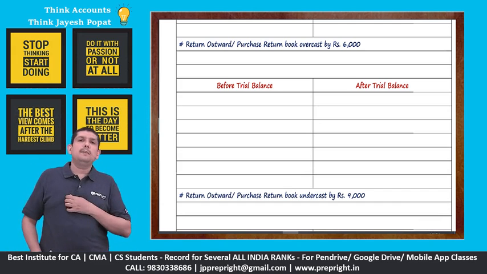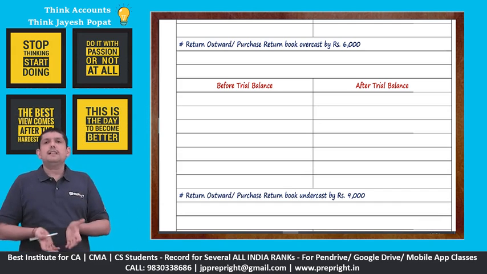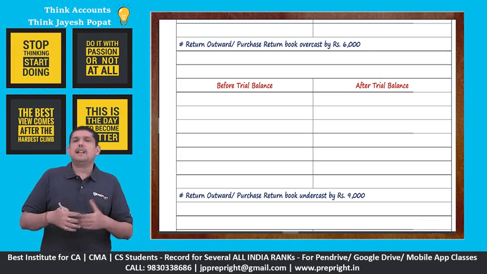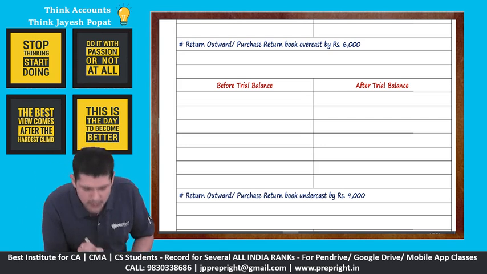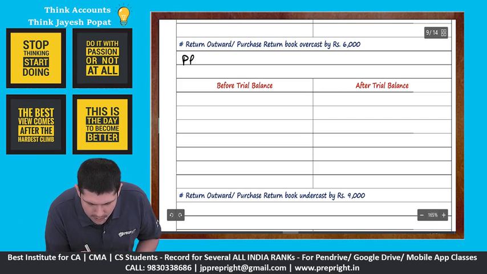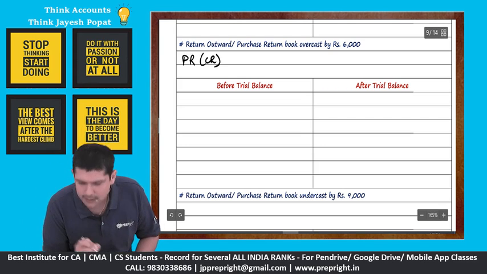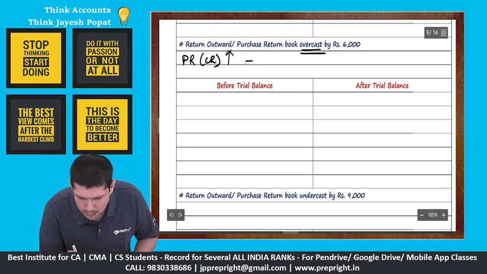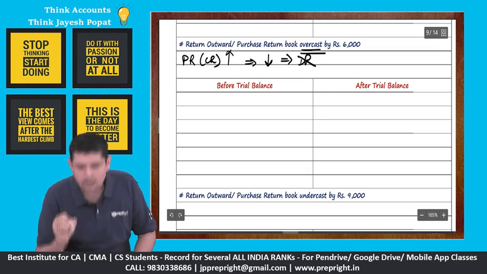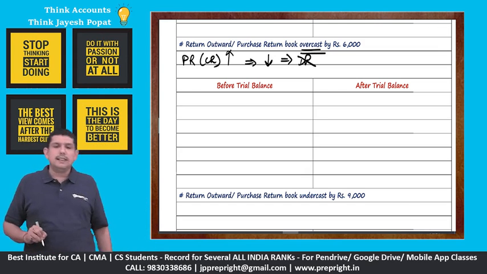Return outward would mean purchase return. If purchase has a debit balance, purchase return is cancellation of our purchases. So the purchase return would have a credit balance, and here it is overcast. So it has been totaled more. So what we need to do, we need to reduce, and if we need to reduce, we need to debit it because the principal balance is credit.